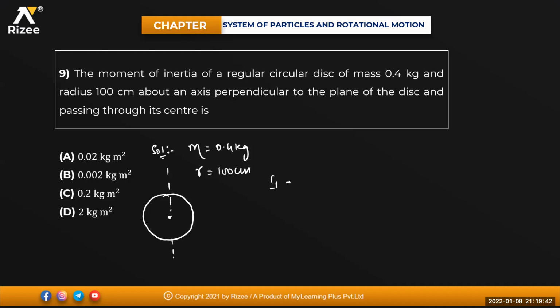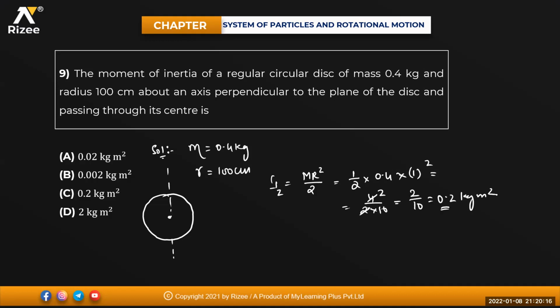I is equals to m into r square divided by 2 along the axis passing through the center and perpendicular to the plane. So it is half. Mass is given how much for me? 0.4 into radius is 100 centimeter. 100 centimeters means how much, beta? 1 meter. So it is your 1 whole square. So that will be equal to your, how much, beta? 0.4 means 4 by 10, half of that, 2 ones are 2, 2 twos are 4. So it is 2 by 10. That will be equal to 0.2 kg meter square. Third option will be the answer. Very good.